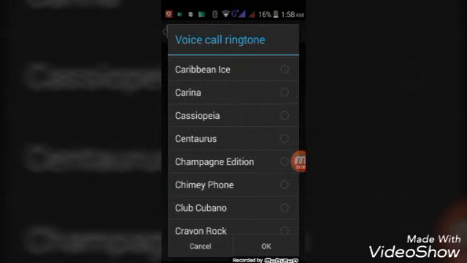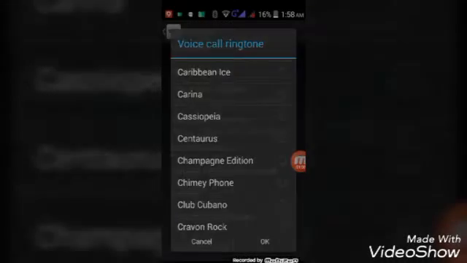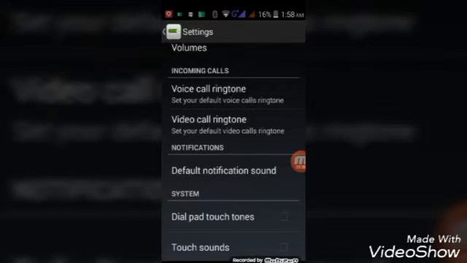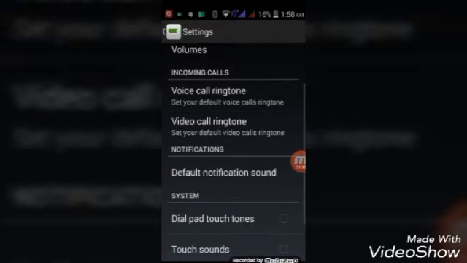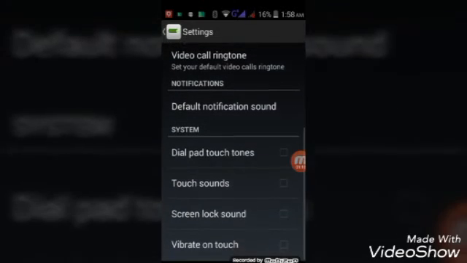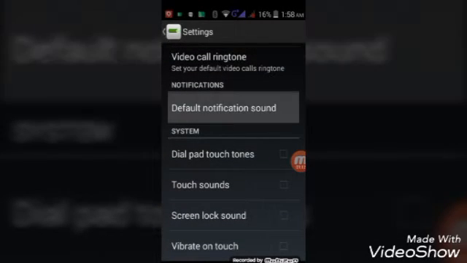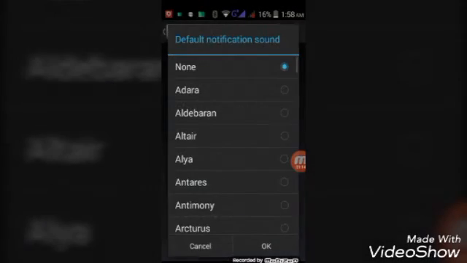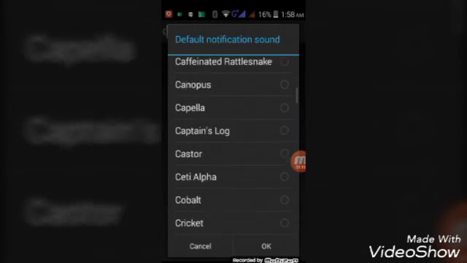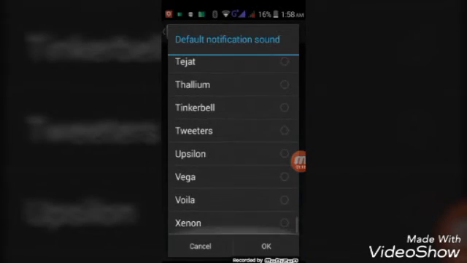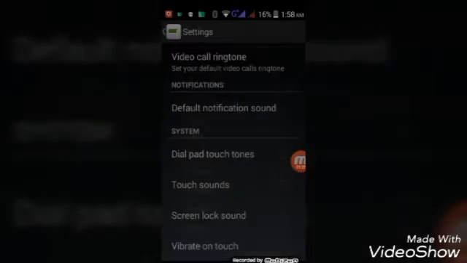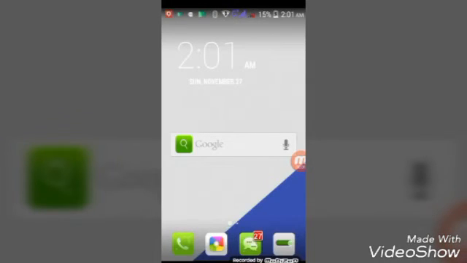So thank you guys for watching, so this is how you change your volume, I mean the ringtone, and you can do your video call ringtone too, and your notification sound. Like I'm going to change with it as a sound. Okay, this is how you change your ringtone and notification sounds.